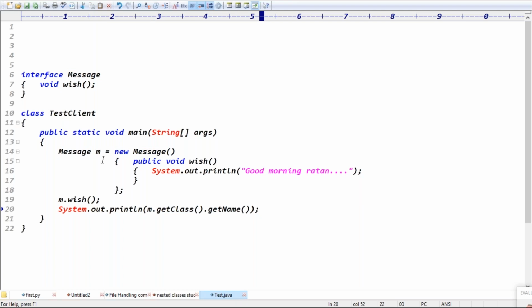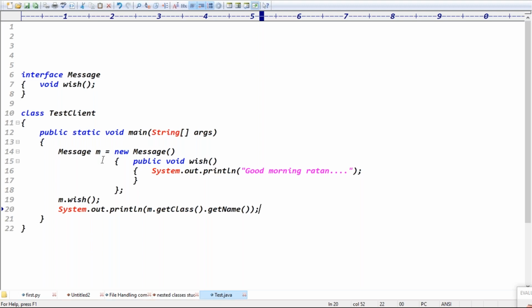But if you observe the two cases, without anonymous inner classes we are taking the class separately. With anonymous inner classes, are we taking the class? The internal class is generated, definitely. Either we declare the class or internally the compiler generates the class.